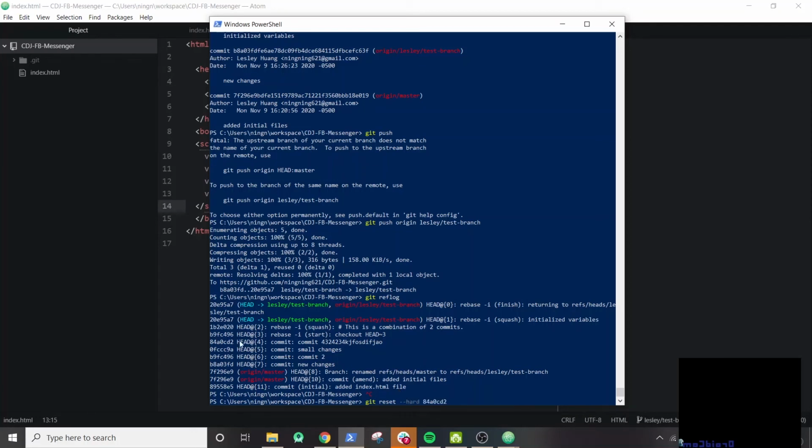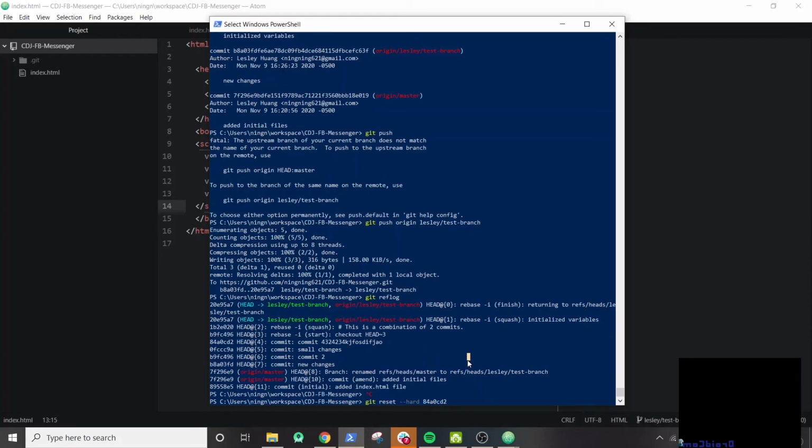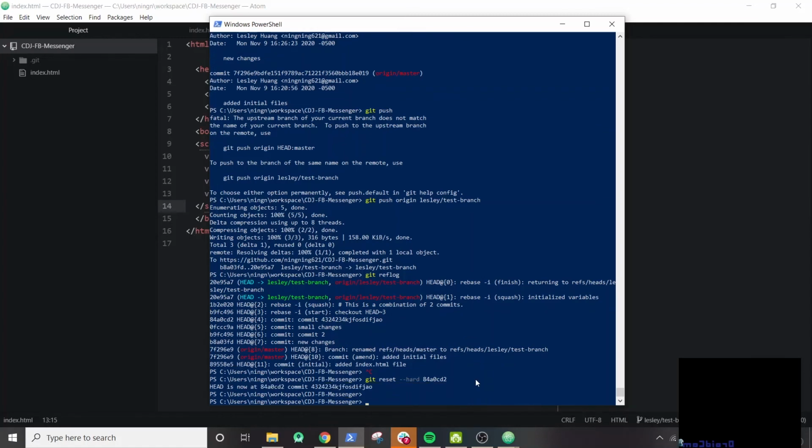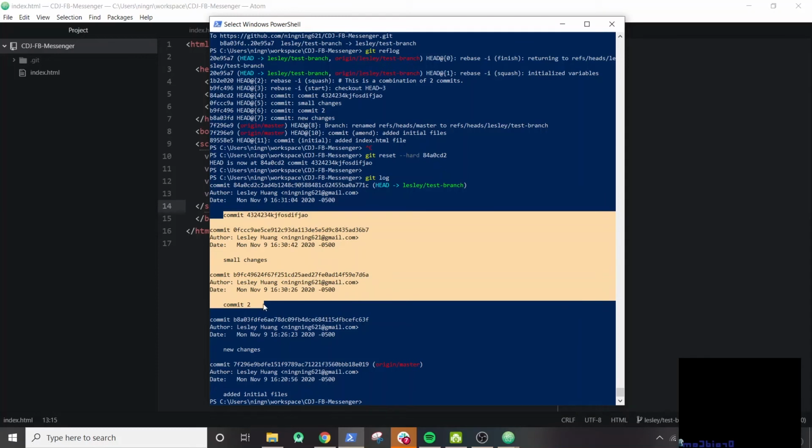and the SHA number. So normally I'm really scared to do this because once you reset it, you may not be able to navigate back to it, or it's really difficult to navigate back. But if you know that you don't want these changes and you definitely want to reset, then definitely use git reset hard. So in our case, this is what we want. Nice. Git log. And now when you go back to our git log, we'll see that our 3 commits have come back.